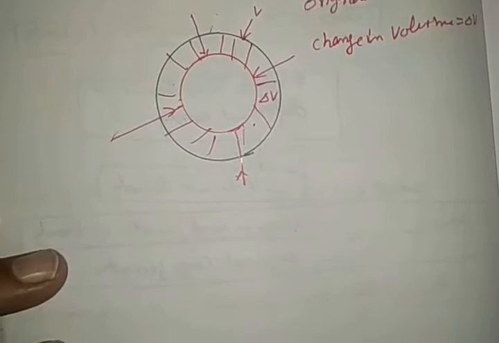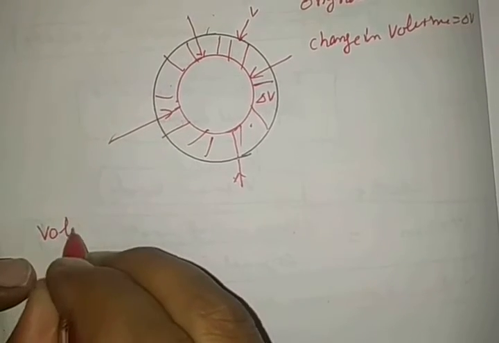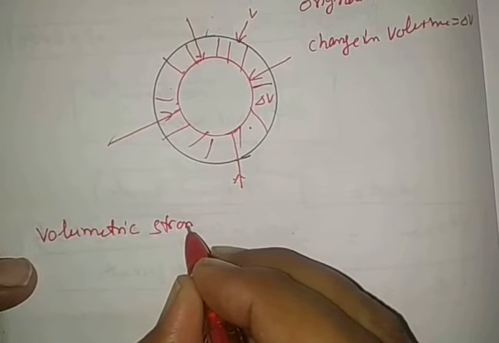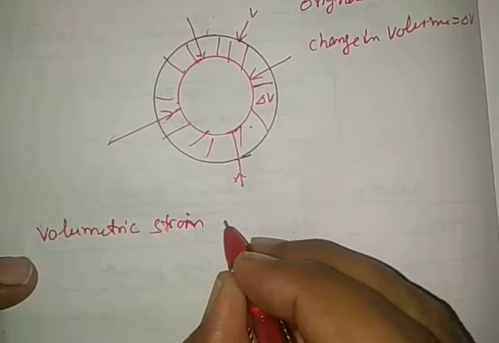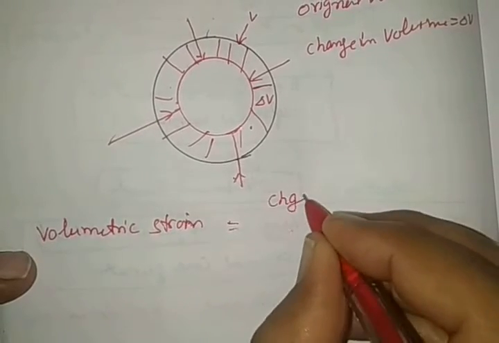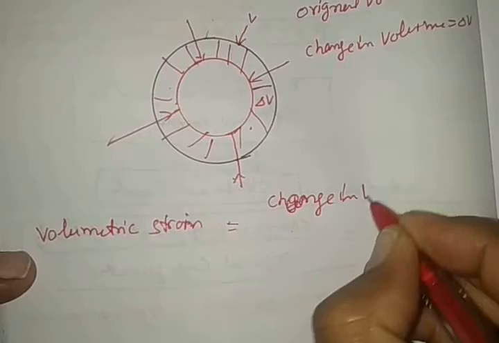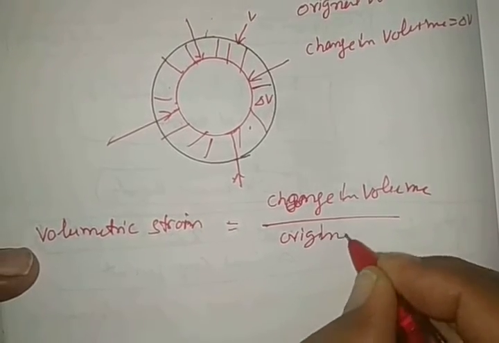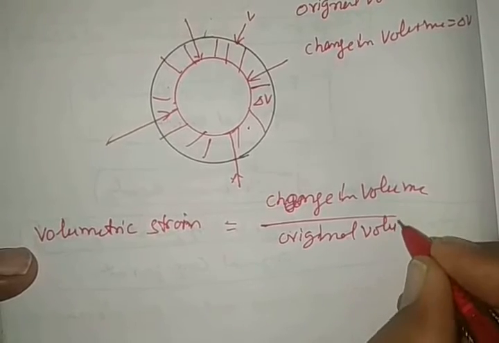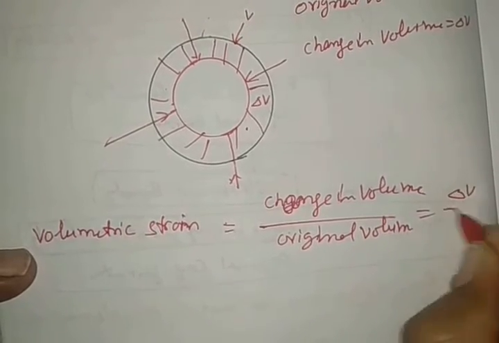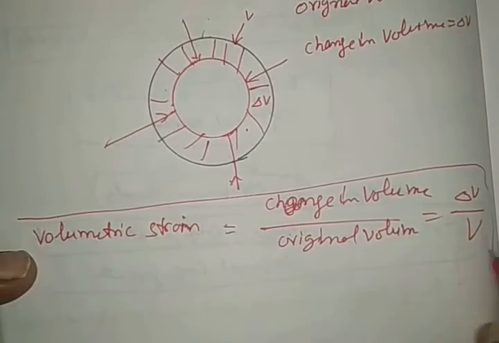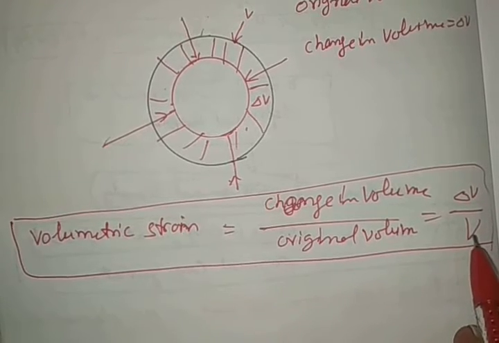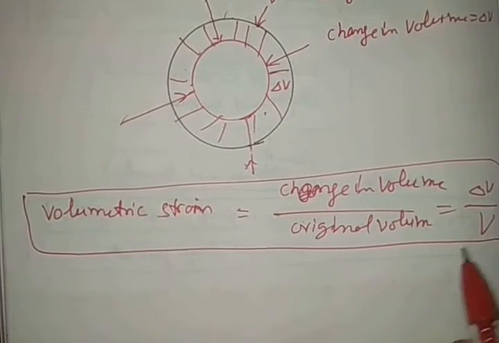In that condition, volumetric strain is defined as change in volume by original volume, delta V by V. See this very carefully. So this also has no unit and no dimension, as explained in the beginning.